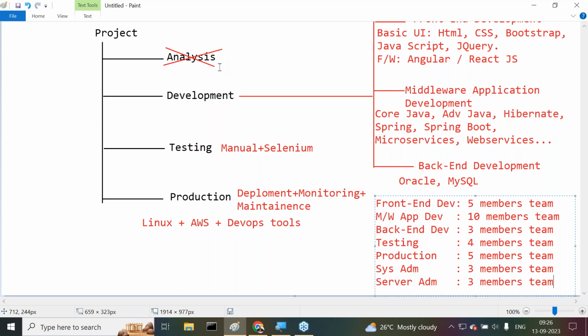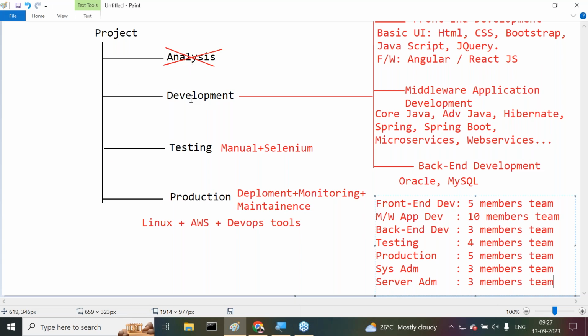When the application is in the analysis part, listen carefully. What is the status of the people in development, testing, and production? When the application is in the analysis part, analysts do that analysis. All remaining members are taking rest, right? They're quite calm. They're not having any work, because they have still not started their work. So all the remaining 50 members are free, they're not having any work, right?